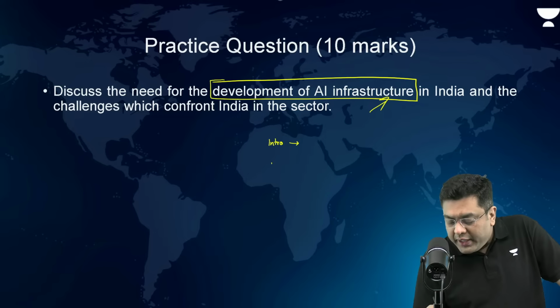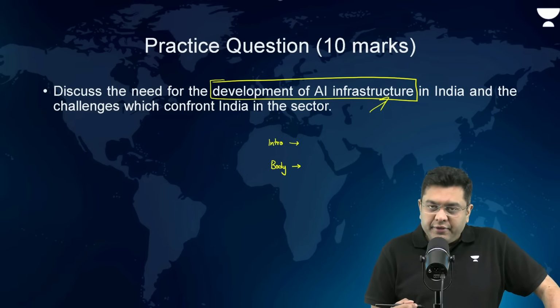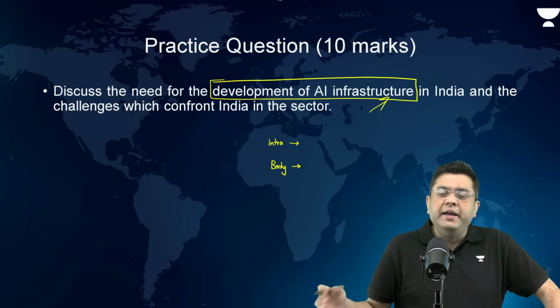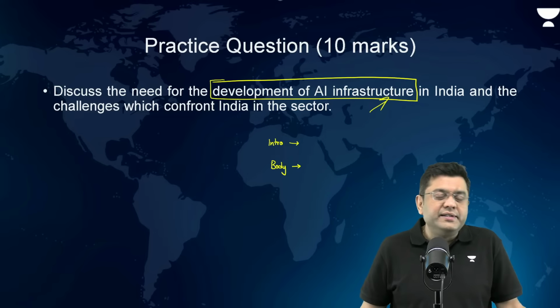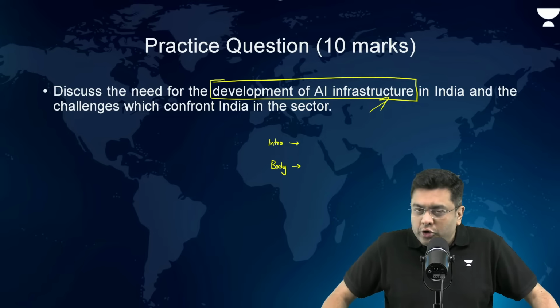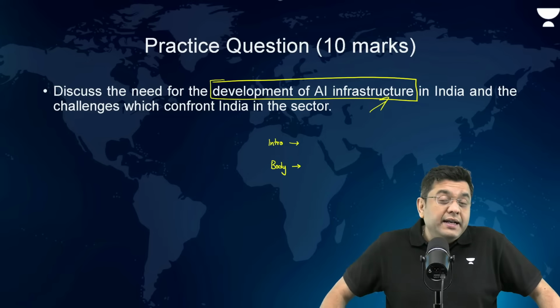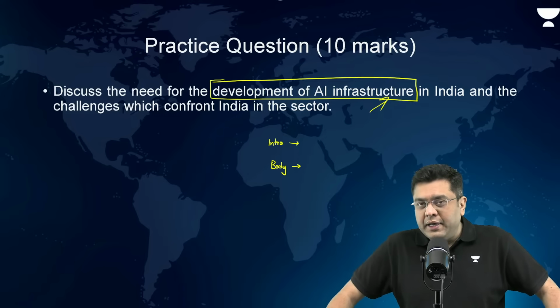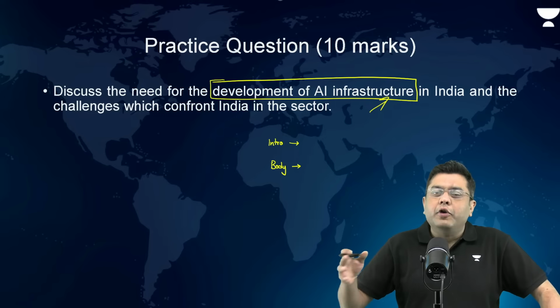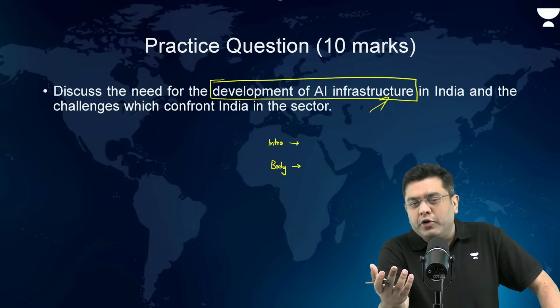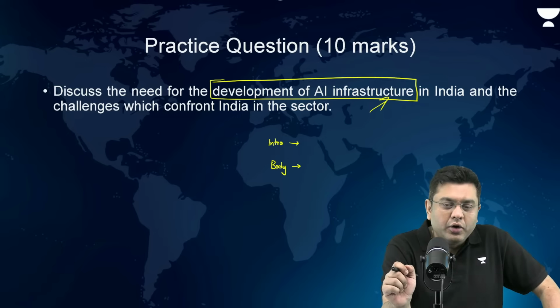You describe the digital and the physical infra. Then, in the body, to start with the issues with the physical infra. We don't have so much amount of physical infra. It is energy intensive, and it needs to be sustainable. It is concentrated in certain parts of the world itself. So all those problems you can highlight. Then come to the issues with the digital infra as well, that you don't have LLMs because of the lack of applicability across many multiple sectors, and so on. You can carry ahead. Okay.